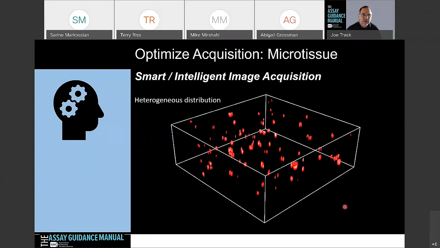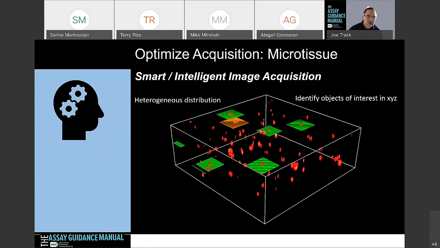Here's another example of looking at objects that are actually in Matrigel. And so again, we can go in here and just identify those objects of interest. Here, this one's actually highlighted, but based on some threshold, size, shape, intensity measurement, we're only going to identify these objects of interest in X, Y, and Z.